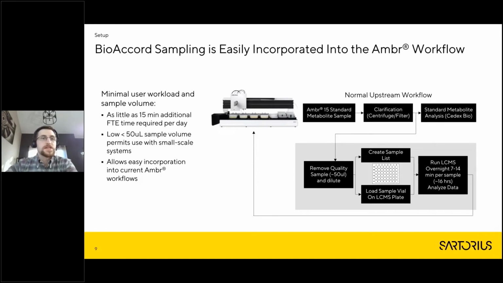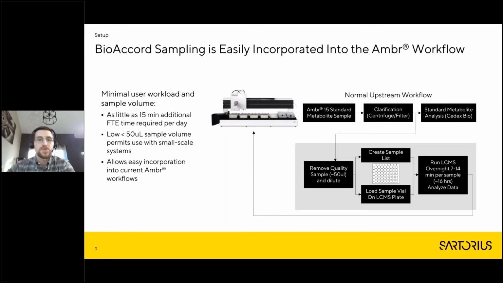Speaking to the sampling, because we often get questions on this, I've included the normal upstream workflow that we have up here. With the Ambr 15, you take your Ambr 15 metabolite samples, which is a normal upstream day. You take these samples, you perform a clarification, which in most cases is centrifugation and filtration, and then you pass those samples off to your metabolite analyzers, in our case the CDEX Bio.